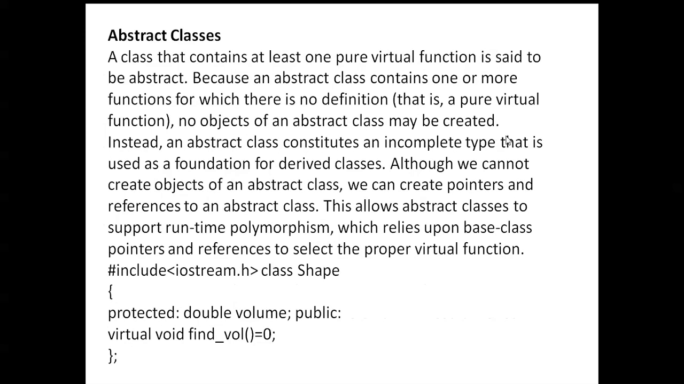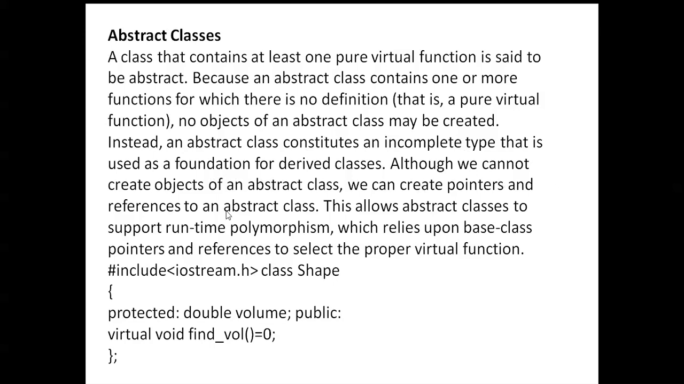Abstract class: you can see here a class that contains at least one pure virtual function is said to be abstract. If a class contains at least one pure virtual function, then that class is called an abstract class. Because an abstract class contains one or more functions for which there is no definition, no object of an abstract class may be created. Instead, an abstract class is an incomplete type that is used as a foundation for derived classes.